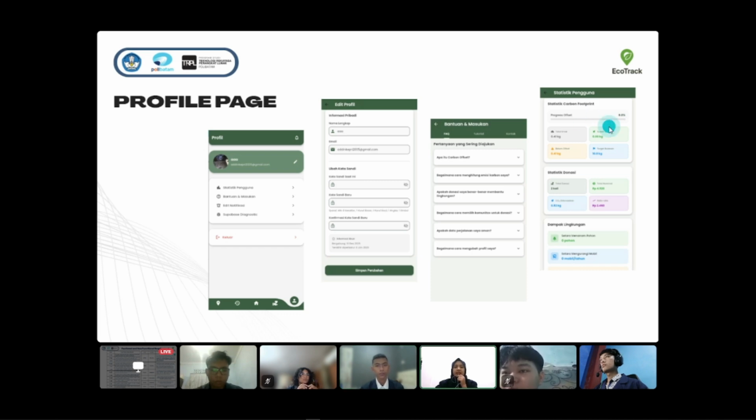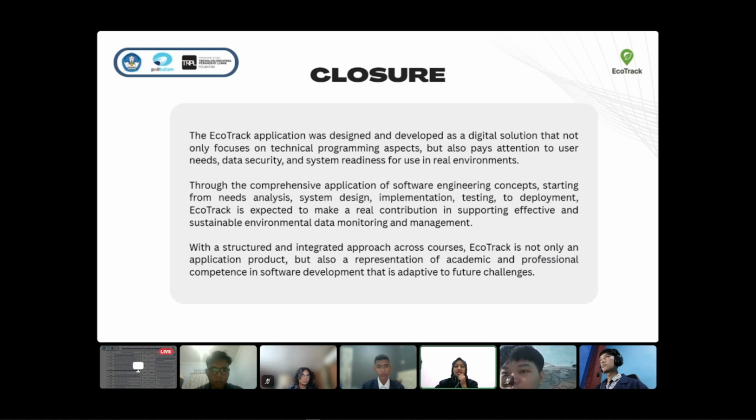Okay, the next is closure. In closure, EcoTrack was developed not only from a technical perspective, but also with consideration for user needs, data security, and system readiness. Through the comprehensive and structured implementation of software engineering stages, EcoTrack is expected to become a real solution in supporting sustainable environmental monitoring and reflecting software development competencies.